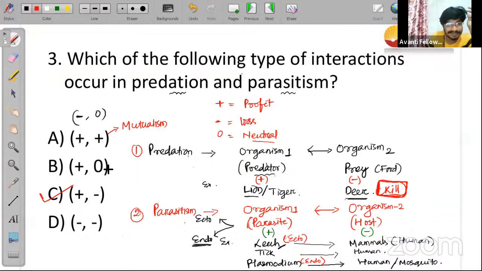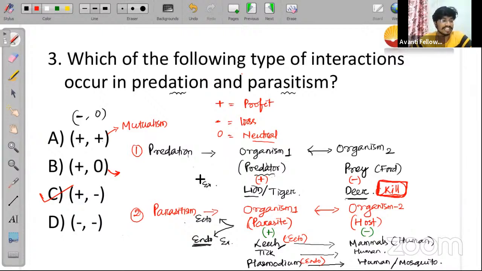Can you tell me what this particular interaction is called, where one organism gets profit and the other organism is neither getting profit nor getting loss? Just let me know in the chat box.